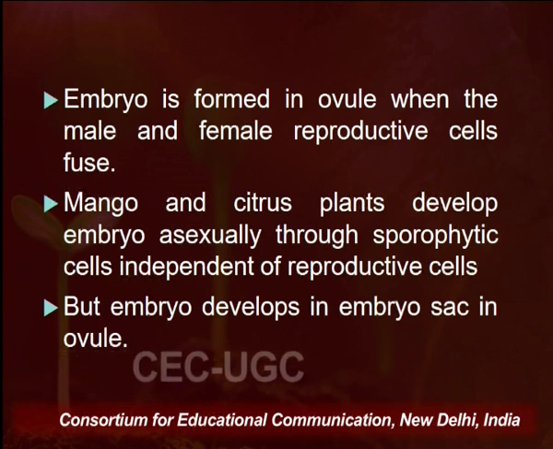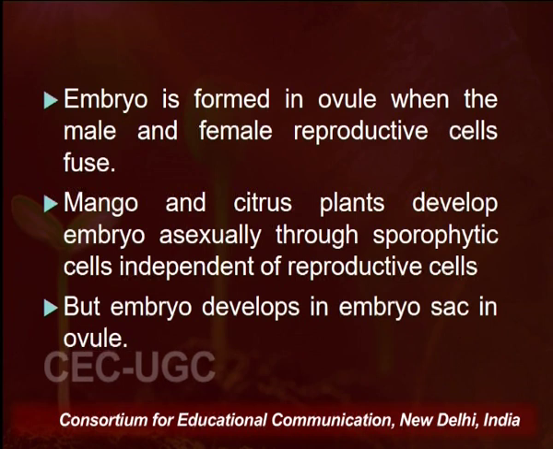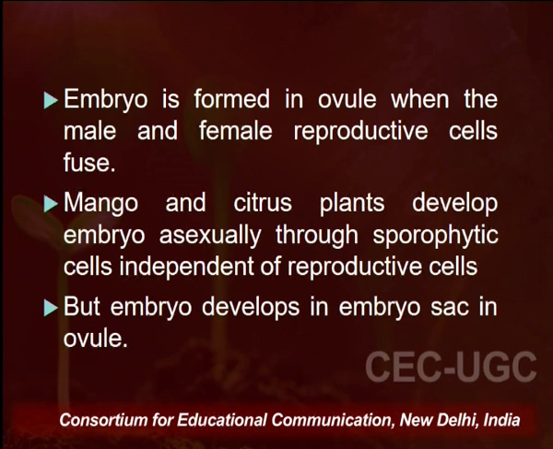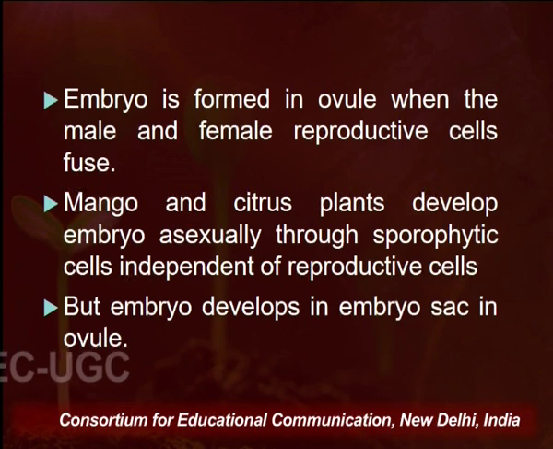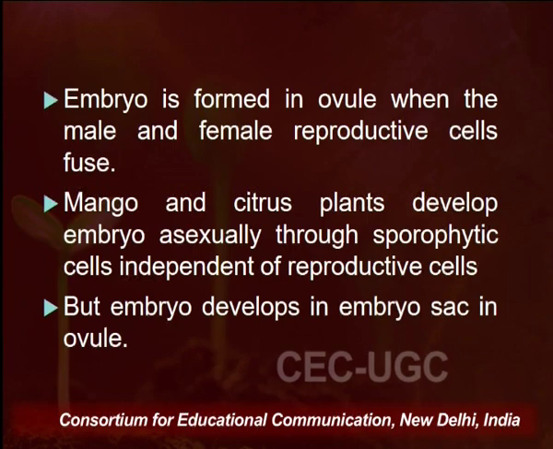Now sporophytic cells, as we know, are the cells which undergo meiosis, which leads to the development of the embryo without the fusion of the male and female gametes. But by and large, whether the embryo is formed through sexual or asexual mode, it largely develops into the embryo sac, which is present in the ovule.